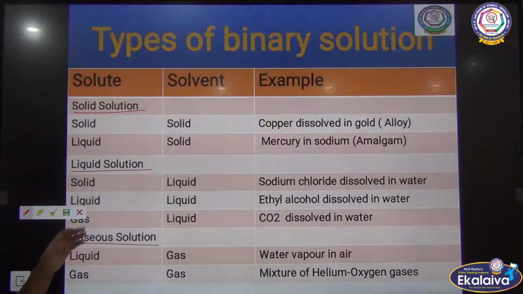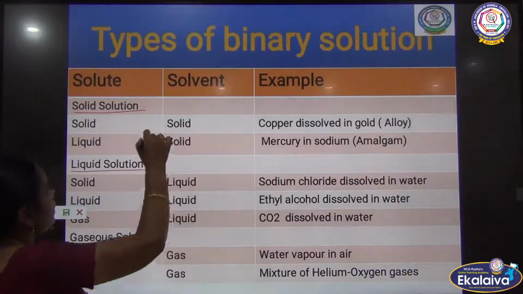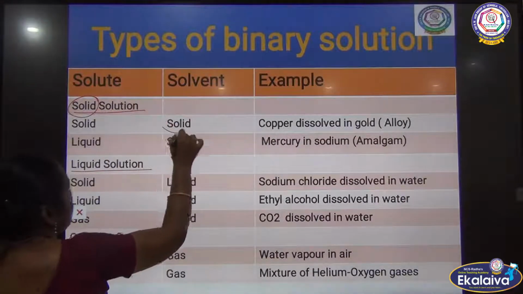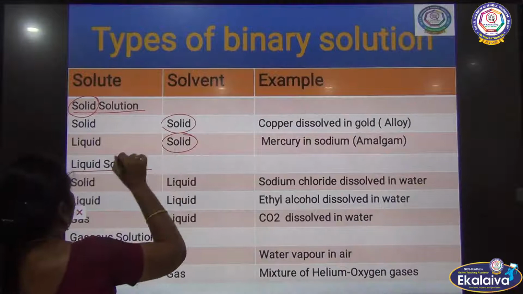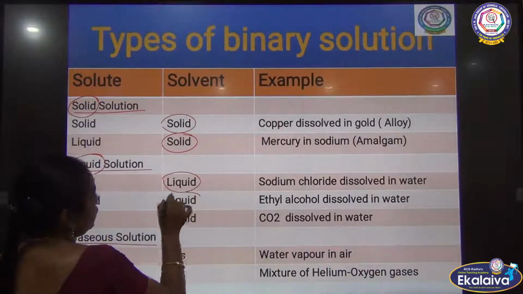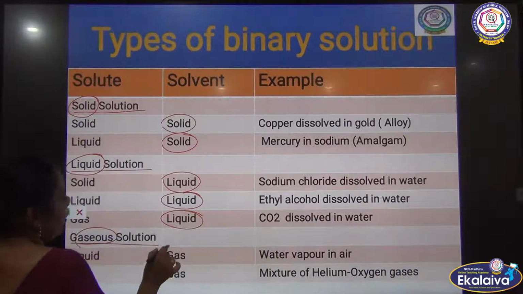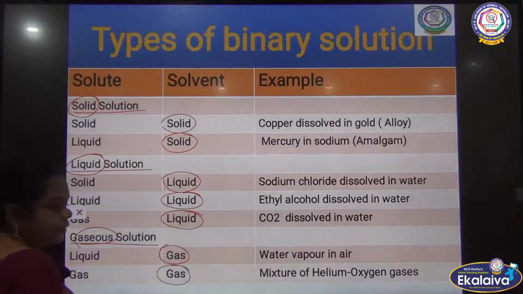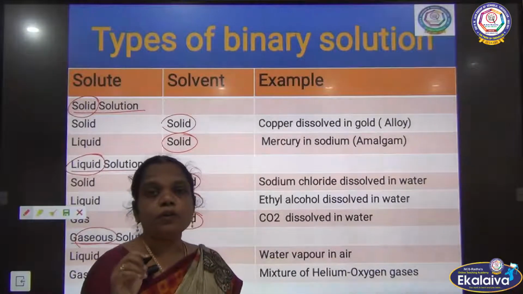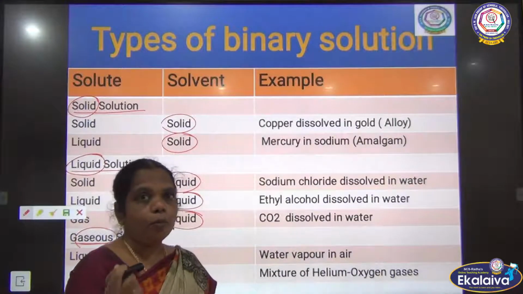In solid solution, all the solvents are solid. In liquid solution, all the solvents are liquid, and in gaseous solution, all the solvents are gas. So the characteristics of a solution are based on the solvent component only.